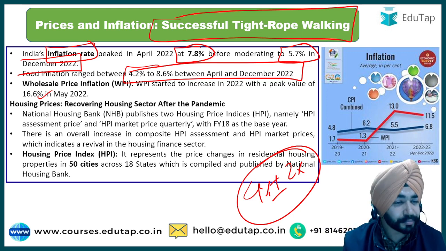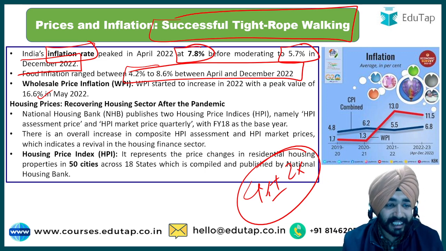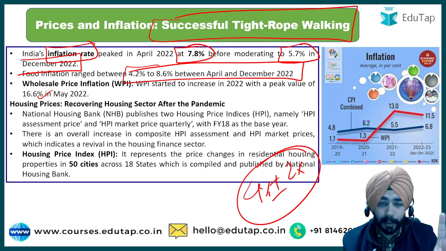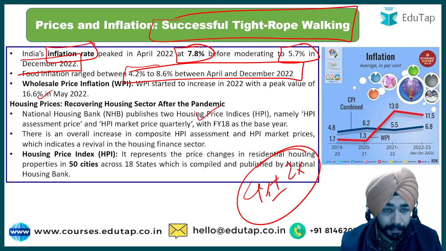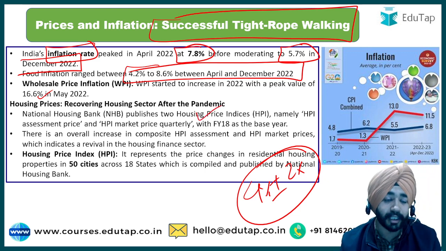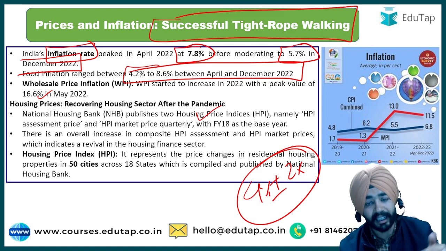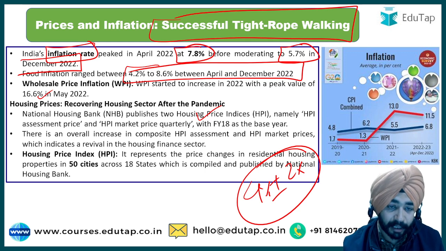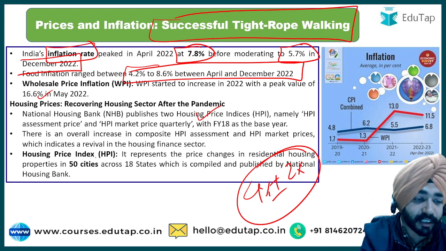In terms of housing prices that have again been discussed as a survey, it says that National Housing Bank, who basically publishes two indexes, that is housing price index and housing price assessment price or market price, ये index जो वो release करता है, so this has been highlighted and this says there is an overall increase in the housing price index assessment. Now what actually is this housing price index, guys? So it represents the price change in residential housing property in 50 cities.